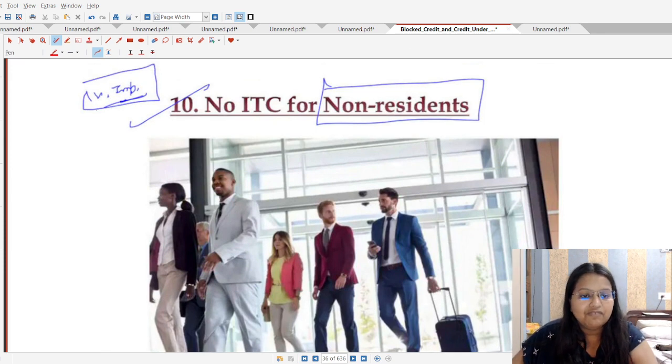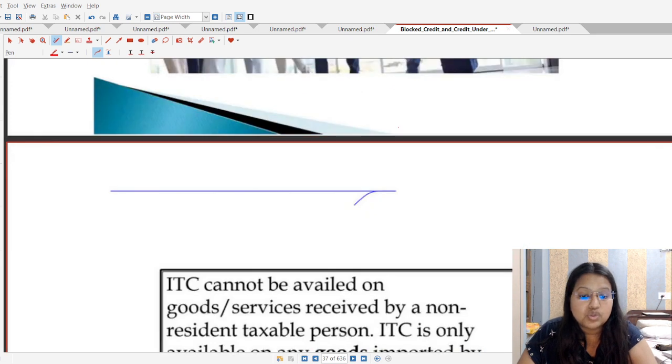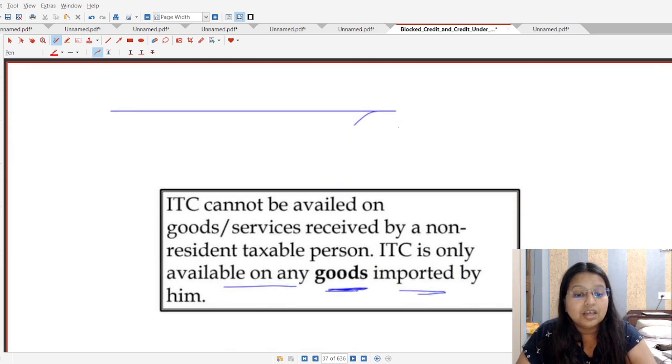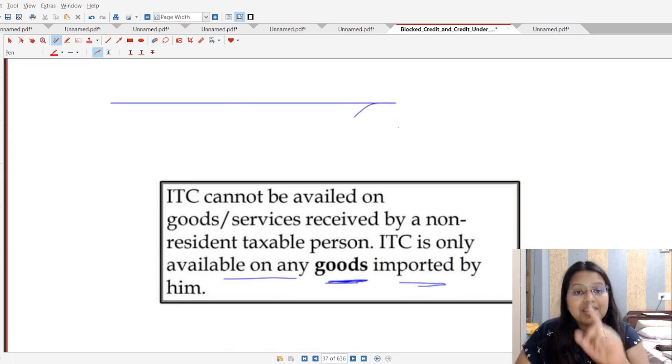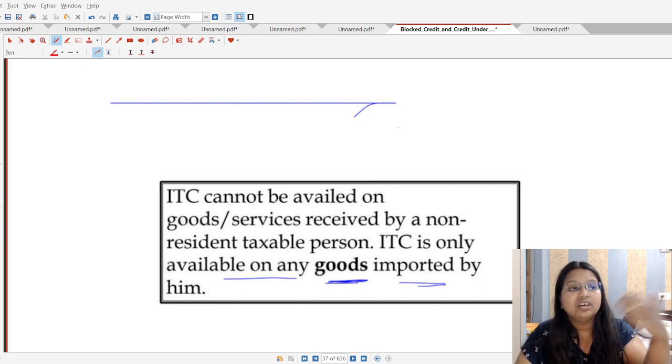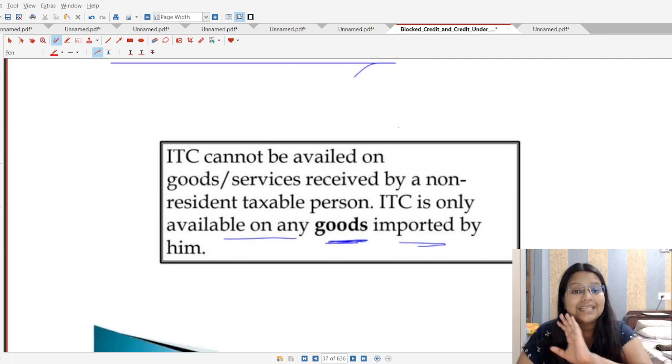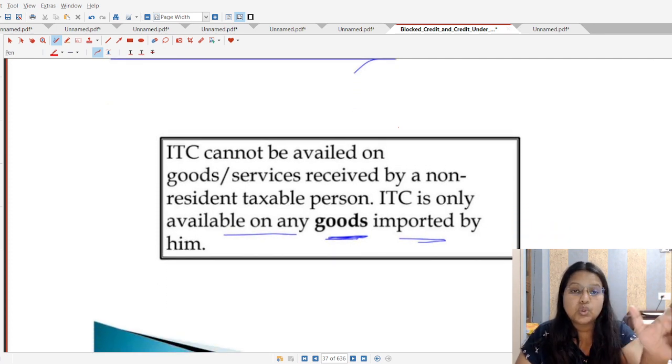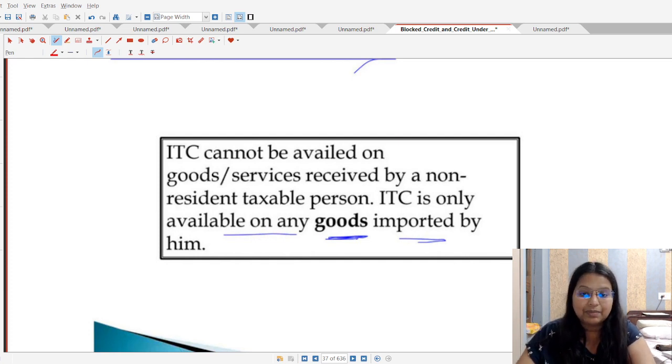Next is point number 10, which is very important. No ITC in case of non-resident. So students, if the person is a non-resident taxable person, NRTP, and they have received some goods or services on which they have paid the GST, the ITC cannot be availed on those goods or services which are received by a NRTP, non-resident taxable person.